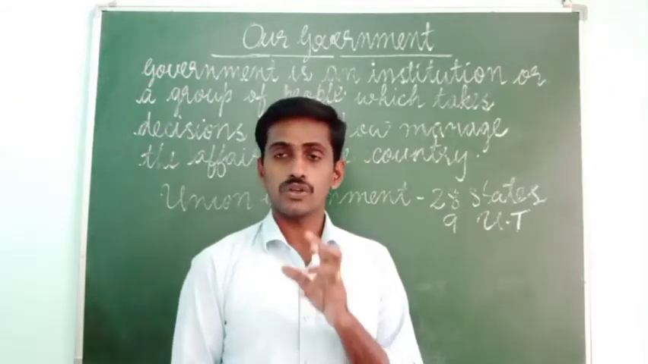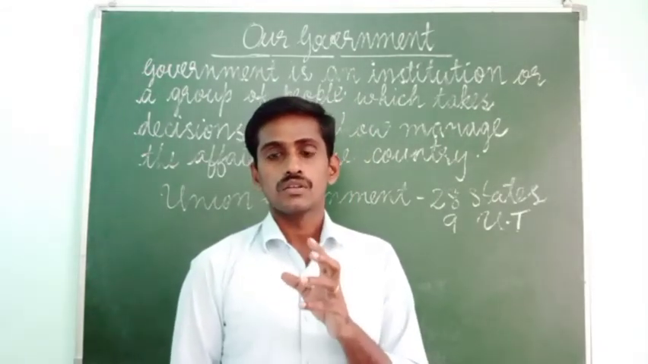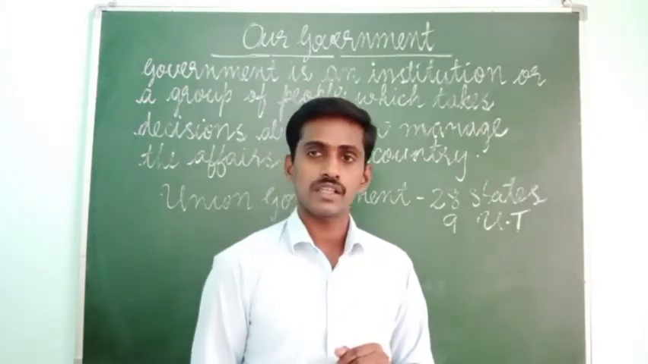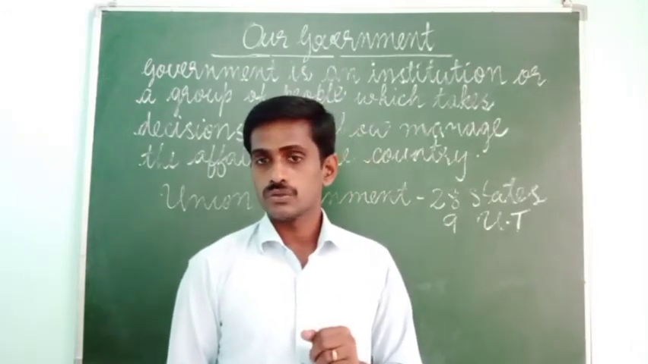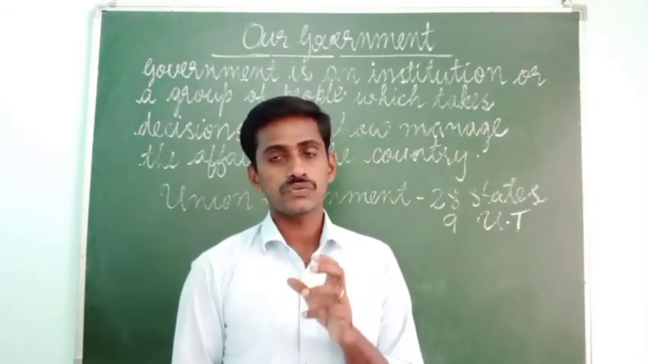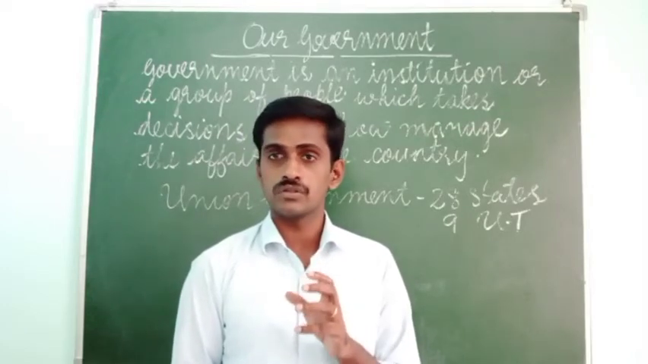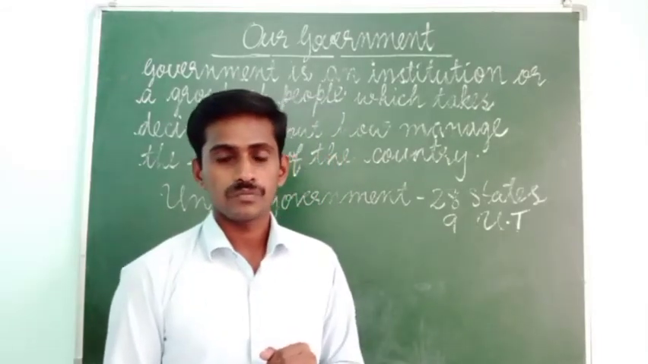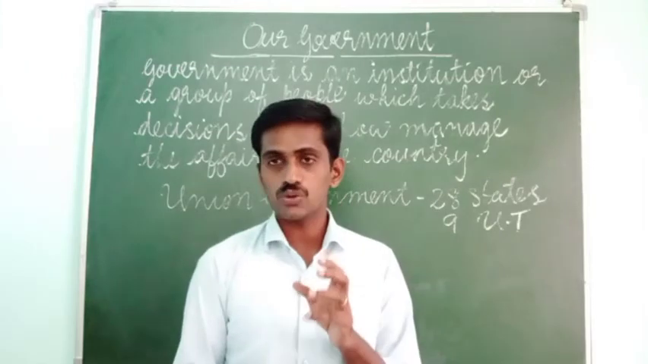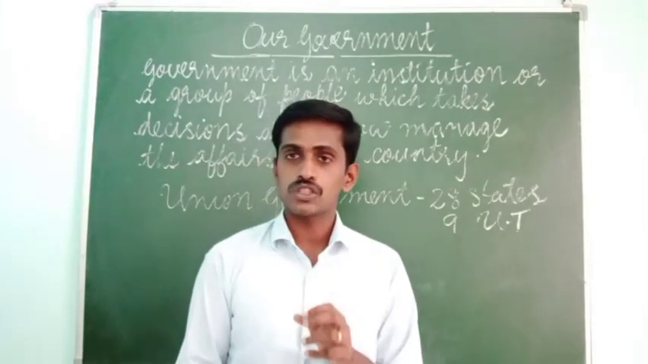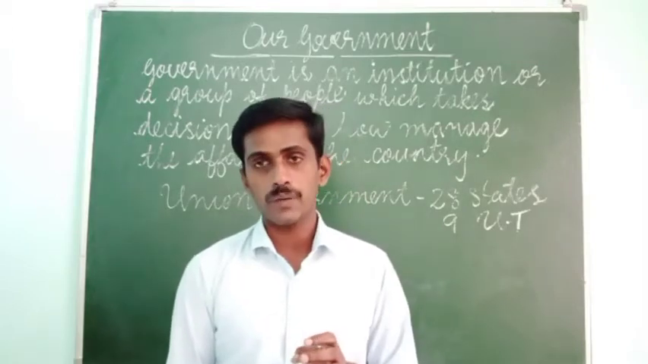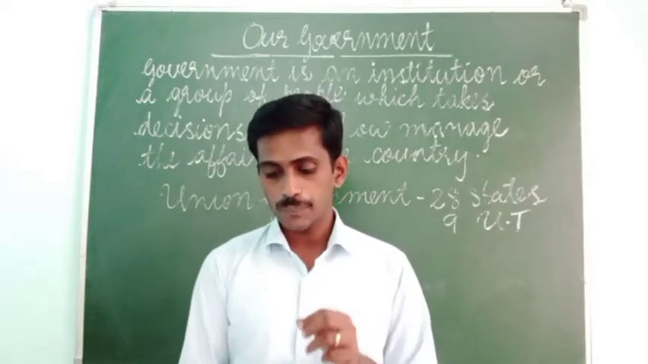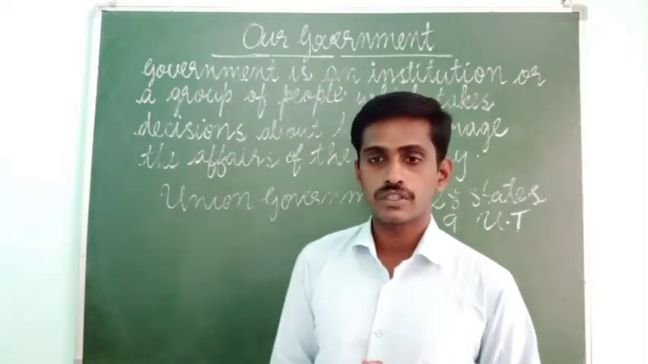The central government or the union government of India is the governing authority of the union of 28 states and 9 union territories, collectively known as the Republic of India. The central government and the individual state governments are responsible for the effective administration of the states as well as the country. It takes decisions related to the welfare and development of the country.